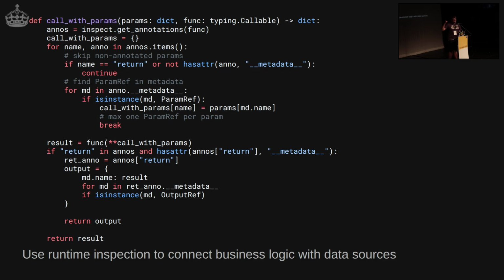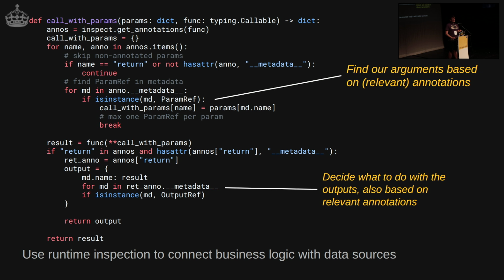And then this, I realize, is a lot of code to look at in a small space of time. But basically what I'm doing here is inspecting this object. I'm going to call the function that I've got here, look for all of these particular annotations, only pay attention to the ones that are relevant to me, and then that'll decide how I call my function. Annoyingly, I haven't put it in here, but trust me, this works, and this will call your function for you. You can just say, right, these parameters are what's going to be available to me at runtime, and I could be getting them from a database, from an API, or from anywhere.